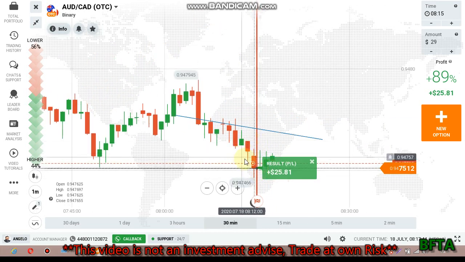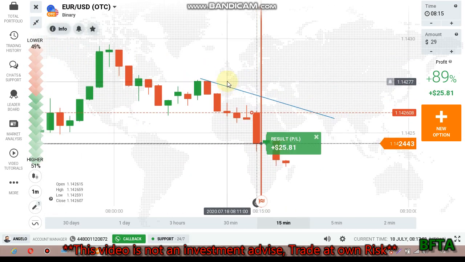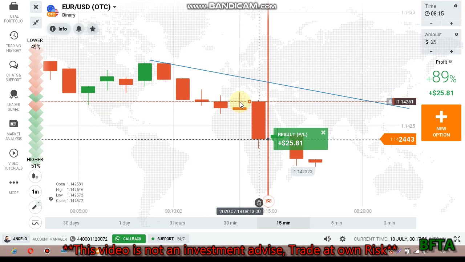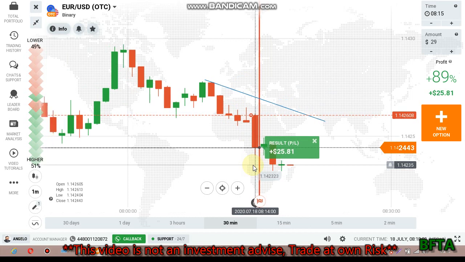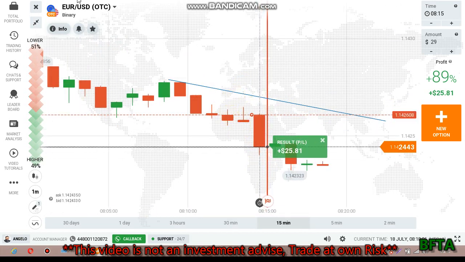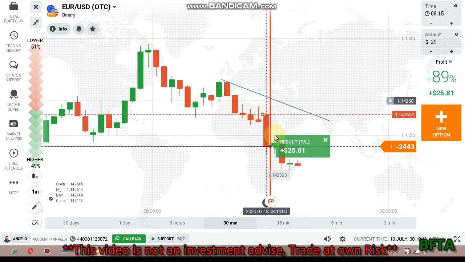Because the sellers want to go more down, and there was a rejection, but the sellers want to go more down, a continuation sign. So I placed put option because the trend is down. I was expecting to see a bullish candle here, but unfortunately sellers entered, which means the market wants to go more down from this level because of this downtrend. No buyers entry. If there is buyers entry, I will go with buyers again on the next candle just to reach this level, but no buyers entry.